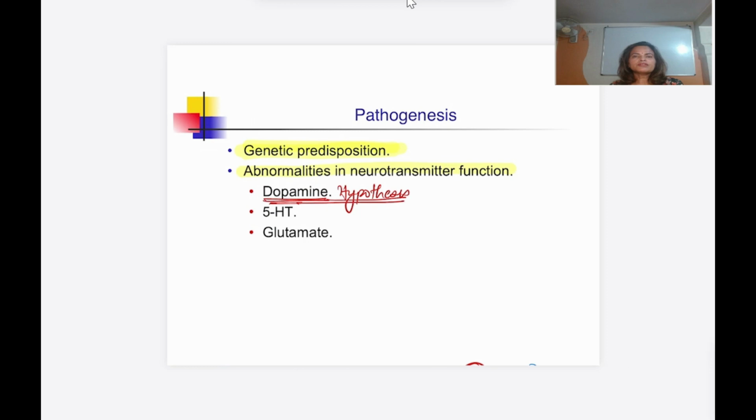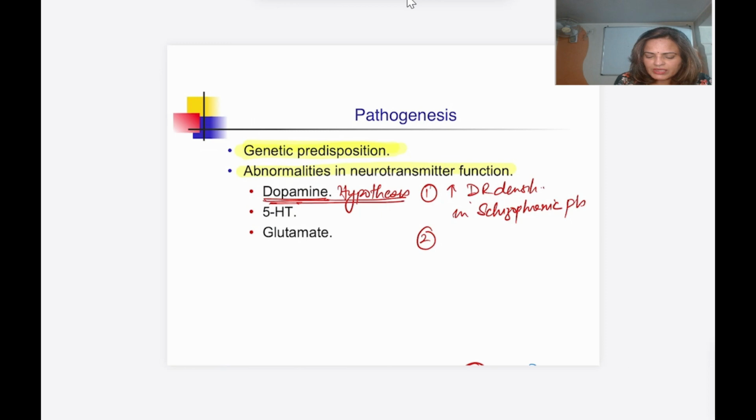Schizophrenia is because of increased dopaminergic activity in the mesolimbic pathway. And how did they find this? Number one, they have found increased dopamine receptor density in the schizophrenic patient with the PET scan.